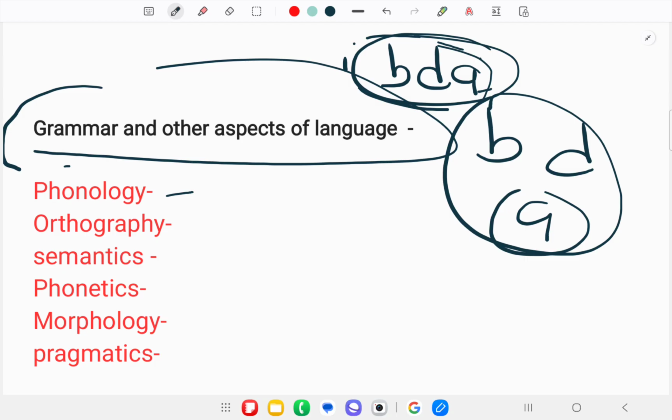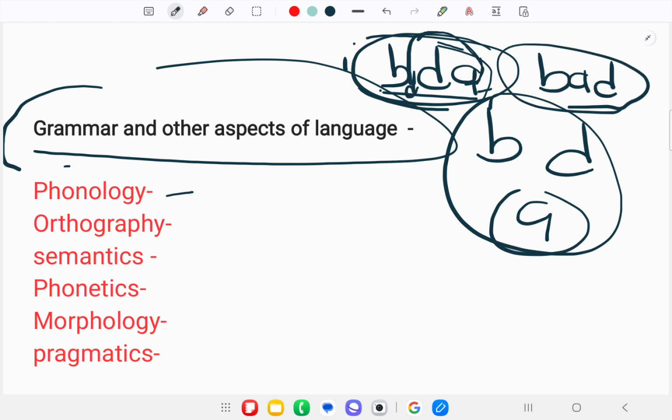Actually, when we combine letters, it forms words, but we call them words only when there is meaning. When we just change these sound units and fix them here, then this will be your bad. Okay, so what is phonology?